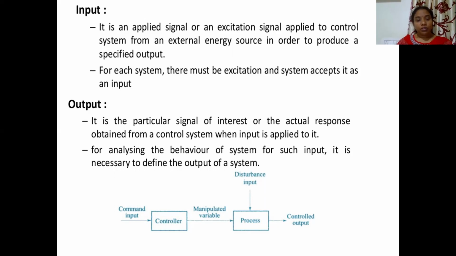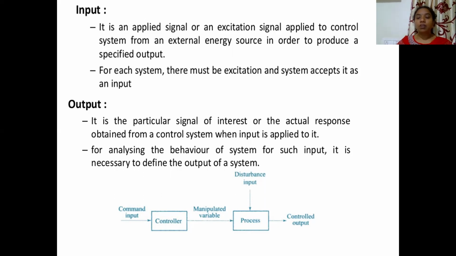Next comes output. It is a particular signal of interest, or the actual response obtained from the control system when input is applied to it. Just now I told you that for any system without an input, we can't expect an output. Once the input is given, we obtain the output. So for analyzing the behavior of the system for such inputs, it is necessary to define the output of a system.